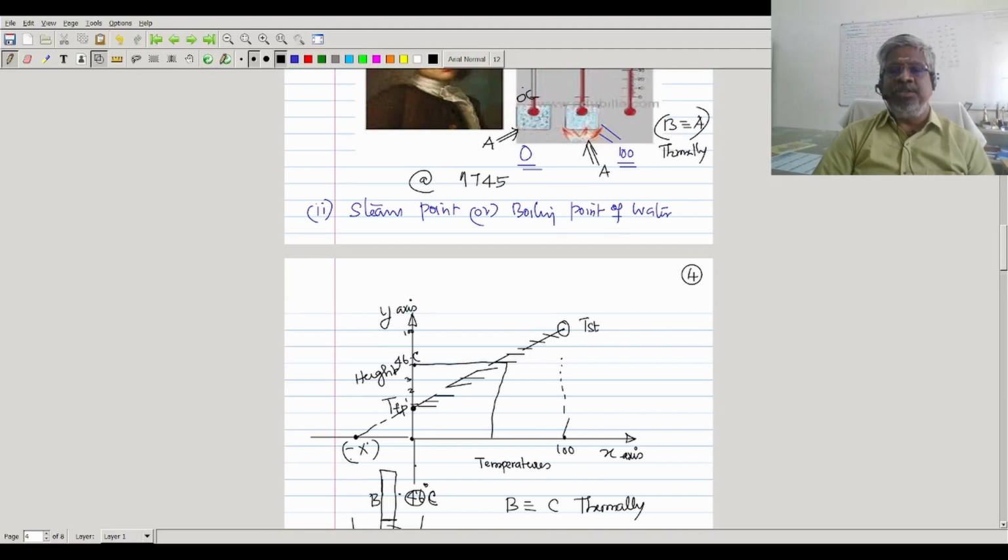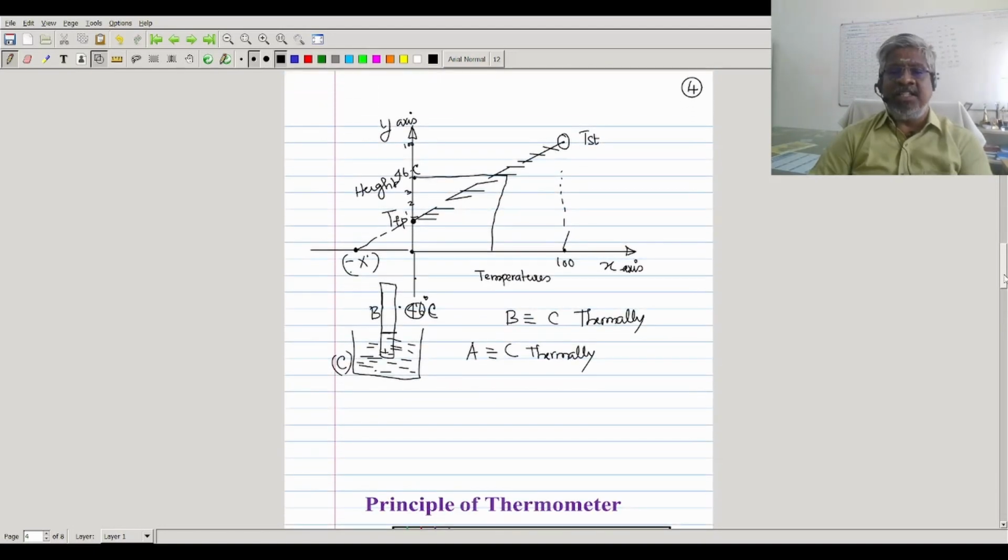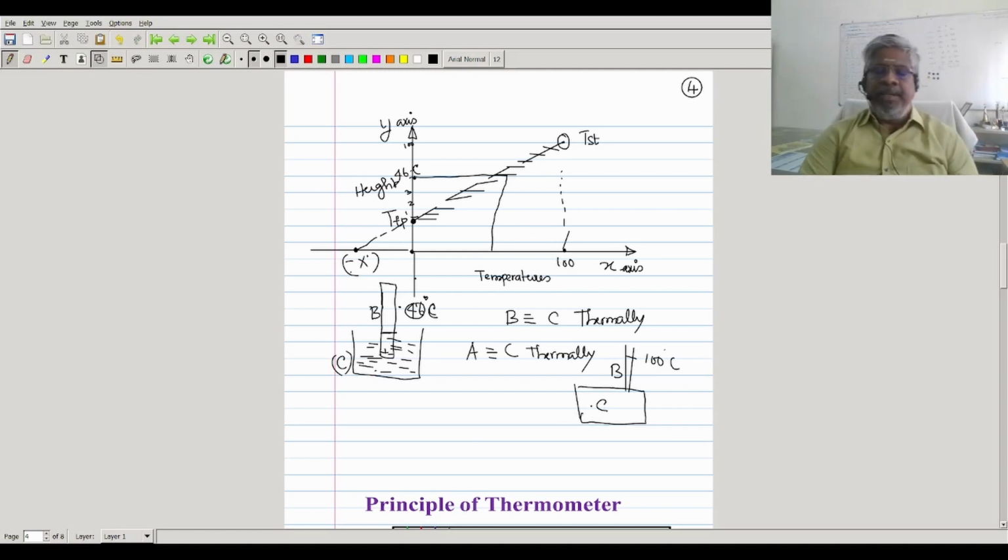In this case also, suppose you are measuring some other place, some metal, where the temperature is showing 100 degrees Celsius. In this case, B is in equilibrium with C. In the previous case, B is in thermal equilibrium with A.